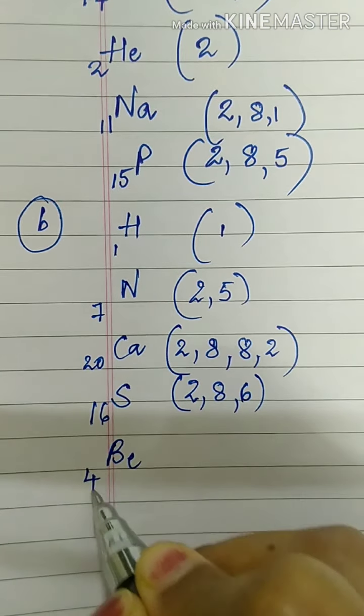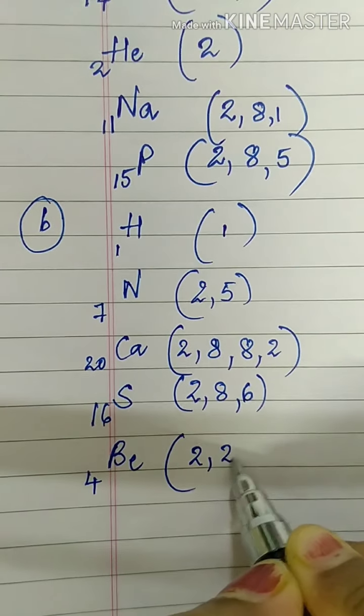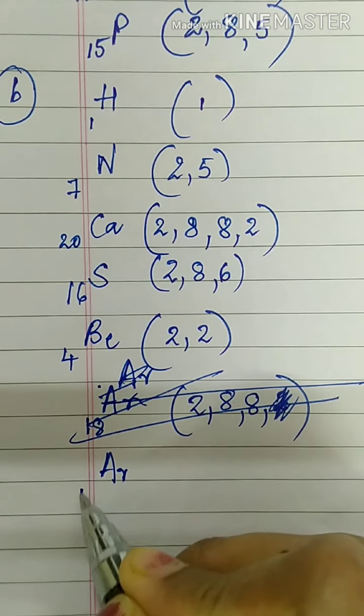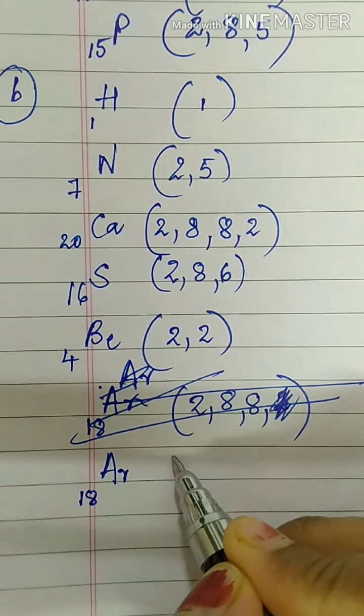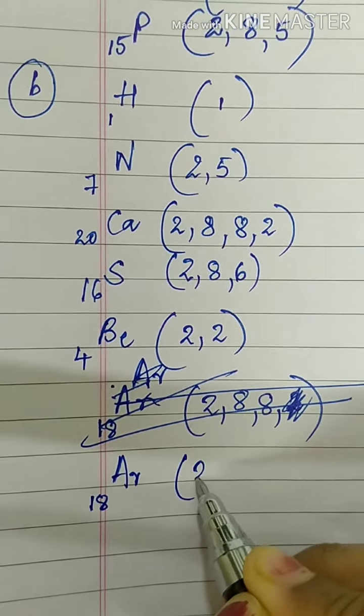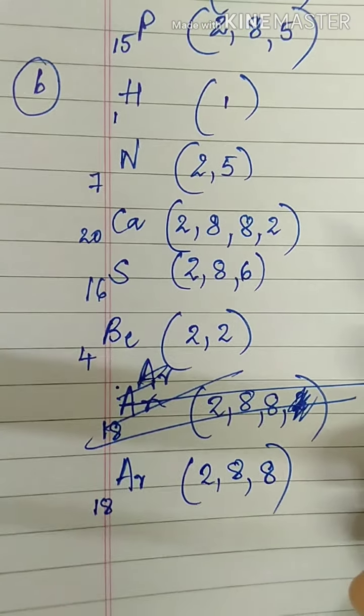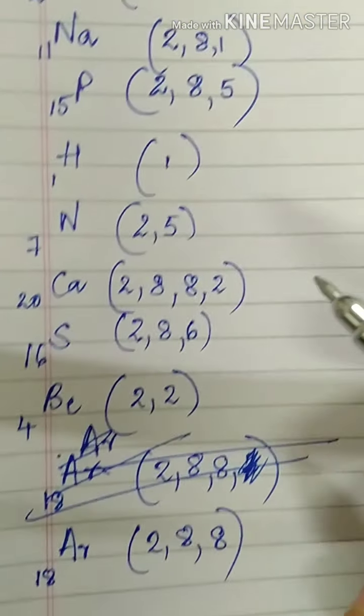Beryllium atomic number 4: 2, 2. And argon 18: 2, 8, 8. Now here they are asking which elements belong to the second group.